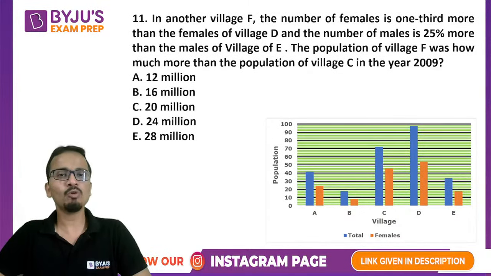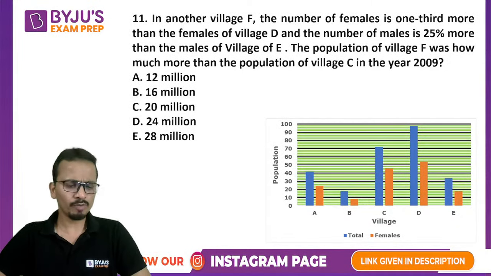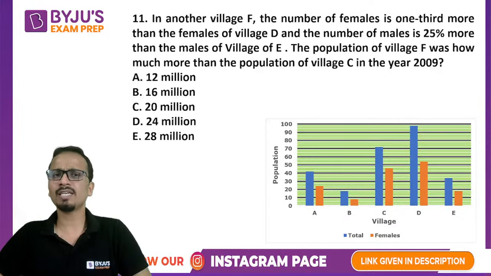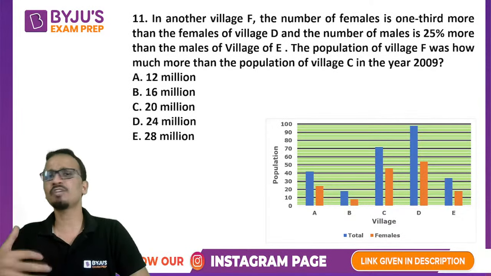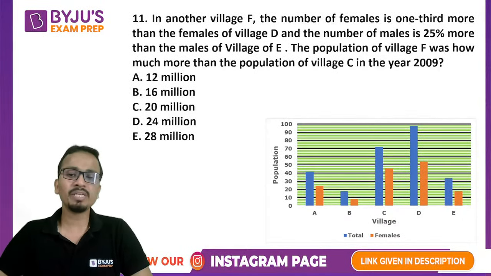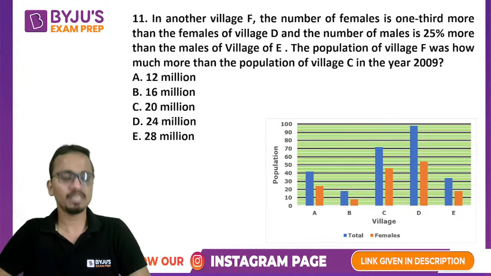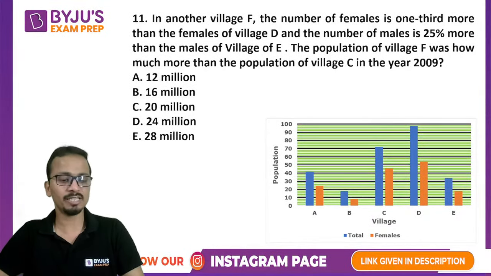Now they are talking about another village, F. So the data of 5 villages is given in the question. Now you will have to find out the data for village F, which is based on the values of the 5 villages mentioned in the chart.